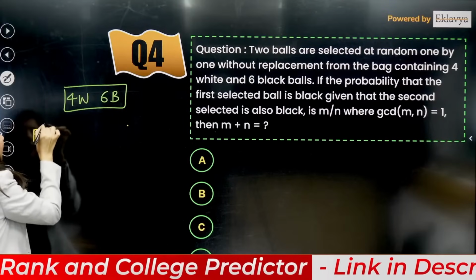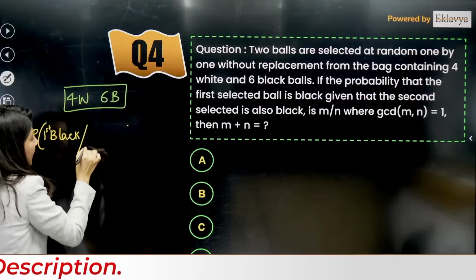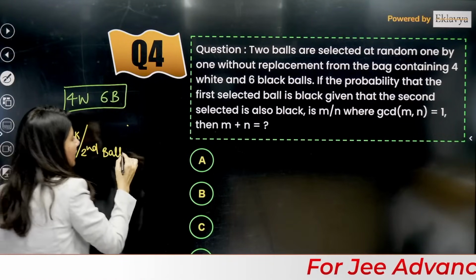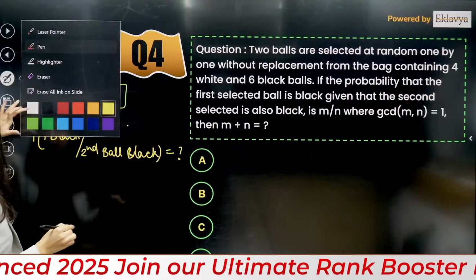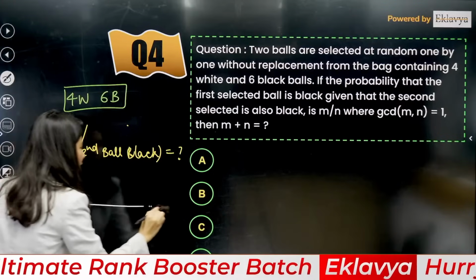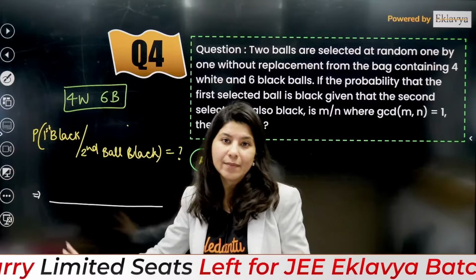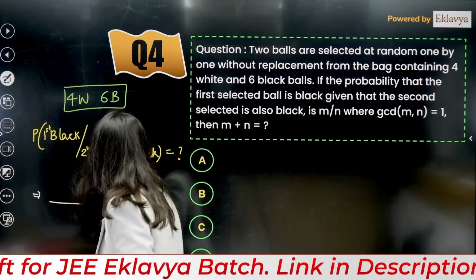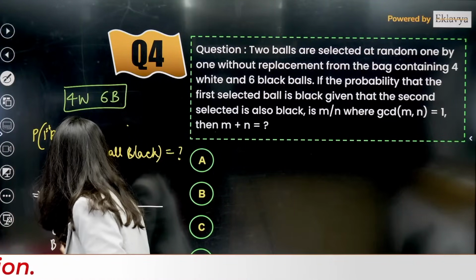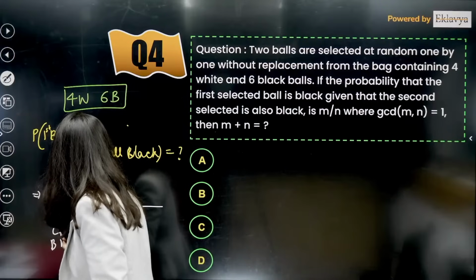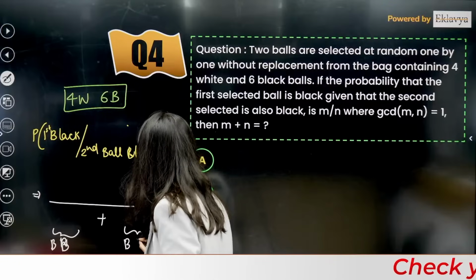Okay. So the first selected ball is black, given that the second ball is also black. Already black. This is what you need to calculate. So what will the correct answer be? Understand, Bayes theorem. I'm not going to give you the formula. I'm going to give you the direct answer on this. In the denominator, I'm going to write the full probability. Full probability means that here ball 1 is definitely black, right? B1 is black and B2 is also black. Okay. Here I'm going to write B1 is black but B2 is white.